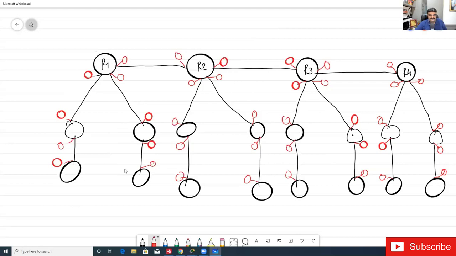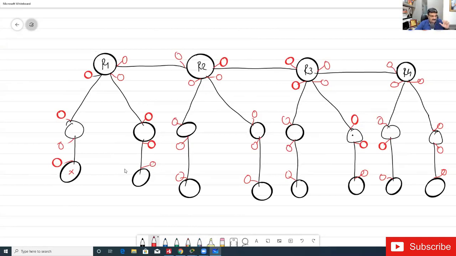Right now, this router, let me give it the name X, having an update. What's going to happen? When X sends the update, which router will get this update? Will all routers get the update, or R1, or R2, or R3, or R4? Like you can say the router connected with R1 will get the update, R2 will get the update, R3, R4, or maybe all routers will get the update.